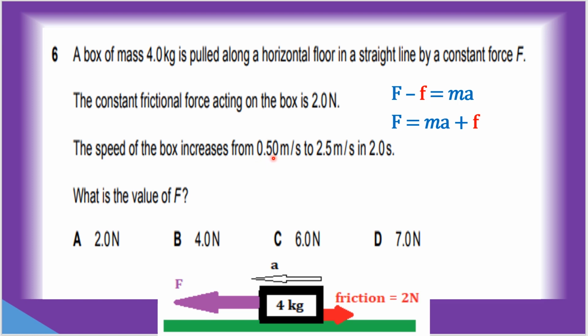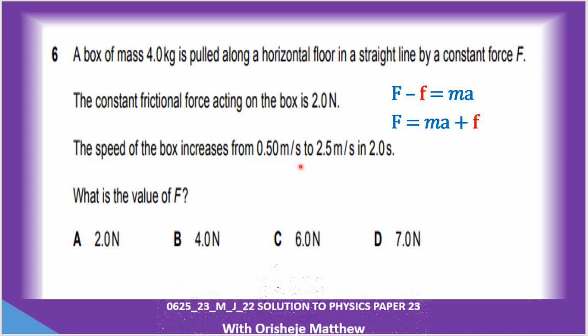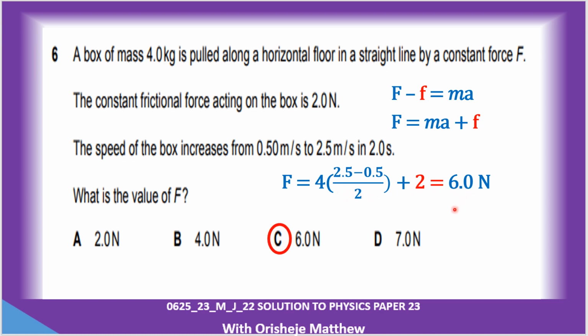The speed of the object moves from this to this. Acceleration is final velocity minus initial velocity divided by the time. So 2.5 take away 0.5 gives you 2. 2 divided by 2 is 1. 4 times 1 is 4. So 4 plus 2 will give you 6 Newton. So the answer is C.